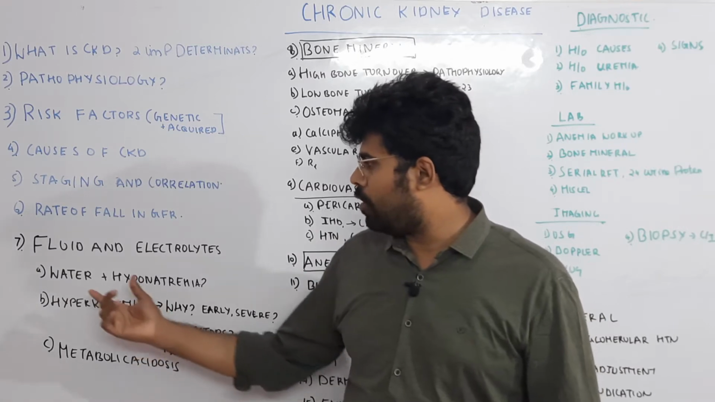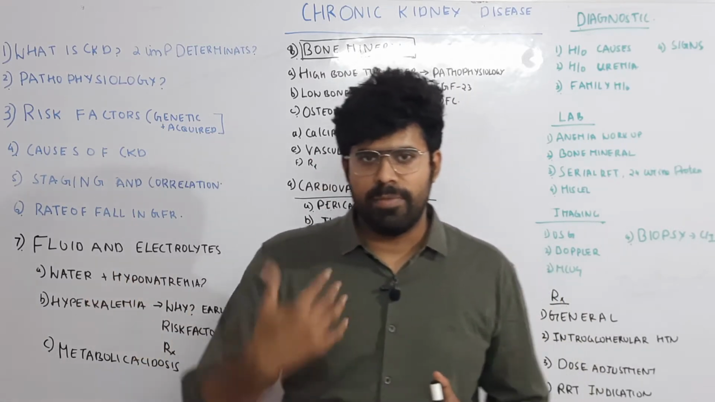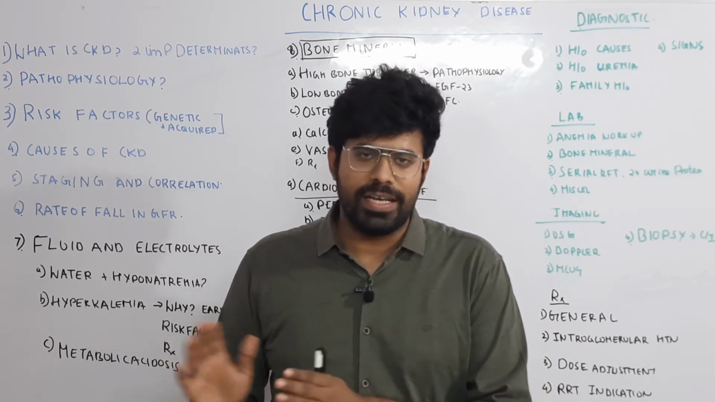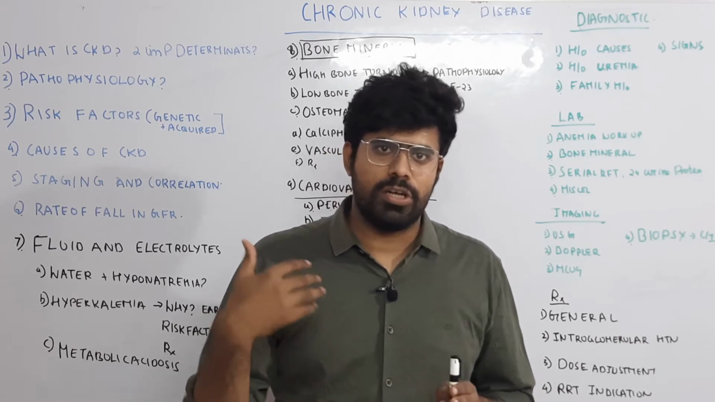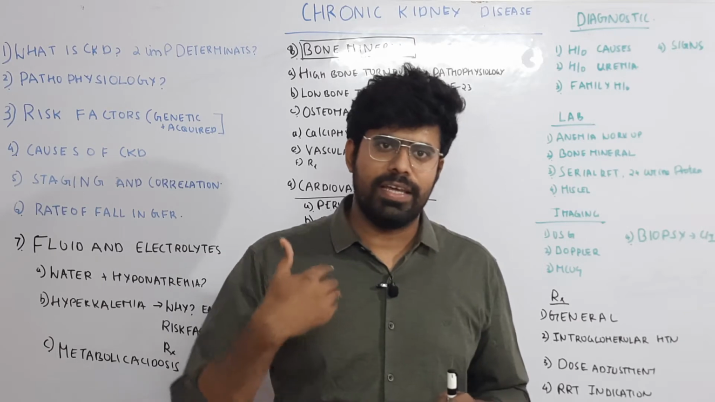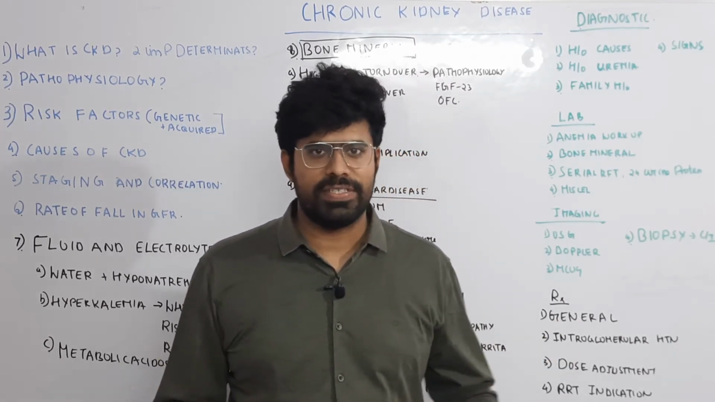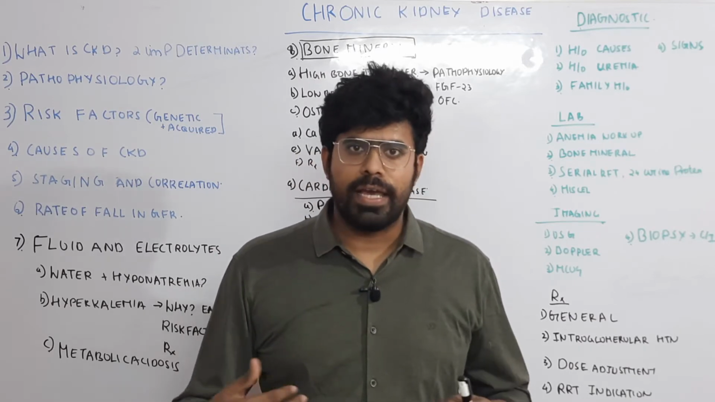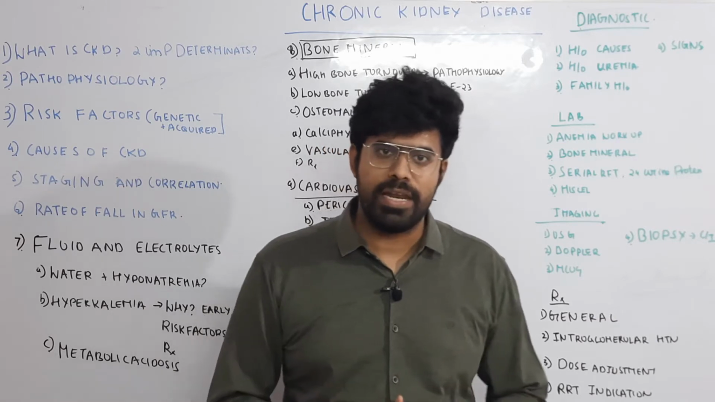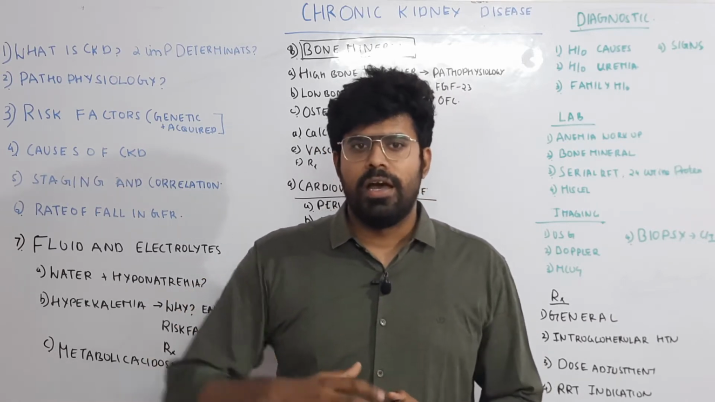First one will be water metabolism and hyponatremia. In chronic kidney disease, as we have already mentioned, there will be decreased urine output. There will be decreased sodium excretion in urine, so there will be retention of sodium. This retention of sodium will cause water retention. This will increase the extracellular fluid volume. Increased extracellular fluid volume can manifest as peripheral edema, as raised intravascular volume, or as pulmonary edema, or the patient can have decreased urine output.